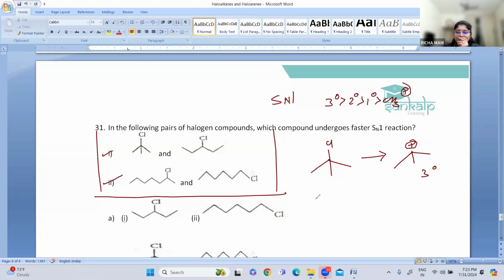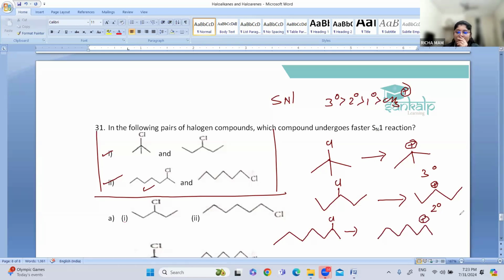Then the second option: if this bond is broken, this is again a secondary carbocation, which is less stable compared to the first one. Then the next one, with Cl: when it undergoes ionization, this is again a secondary carbocation because the carbon is attached to two carbons. And the fourth one.